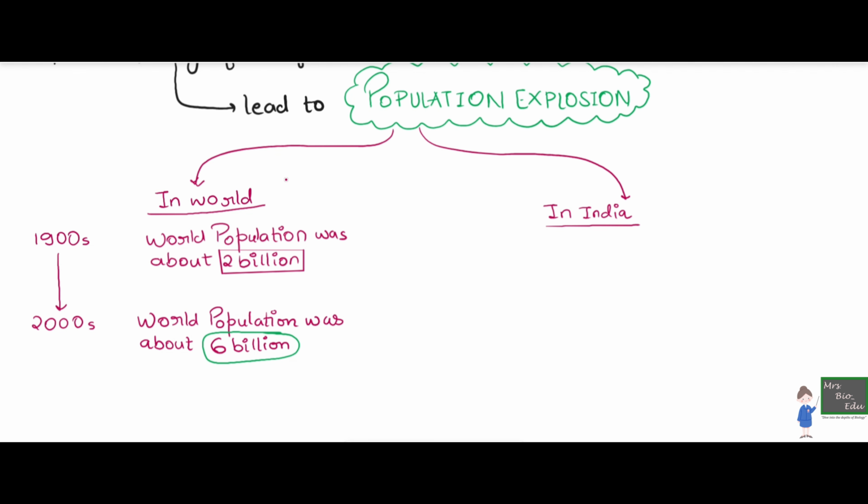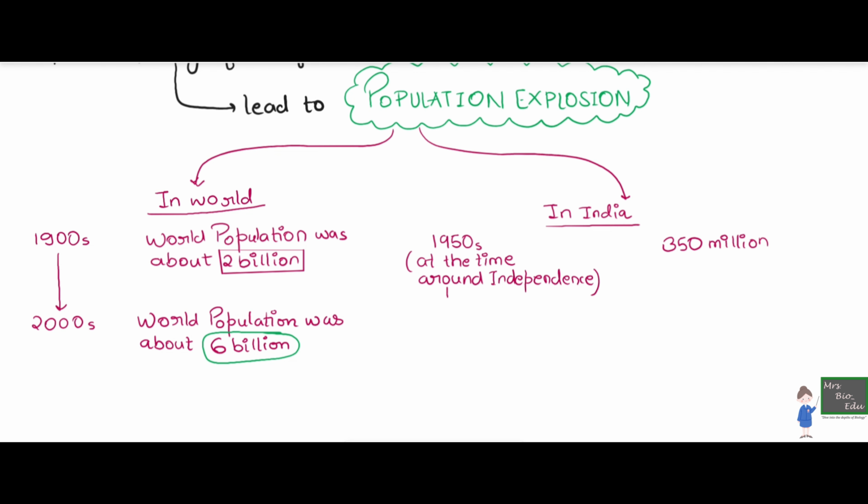Now let's take a look at India. We are going to take the 1950s, because this was the time our constitution was formed and officially we had to count the people. In 1950, around our independence, the population in India was about 350 million.